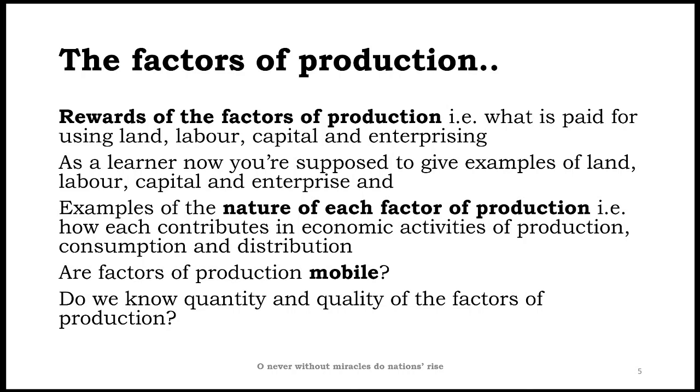For example, a farmer is good for farming, but a farmer is not good for cooking. For cooking, you need a chef or a cook, not a farmer. To drive a car, you need a driver rather than a cook or a farmer. So this is how the use of these factors of production goes by the purpose for which we hire a factor input.